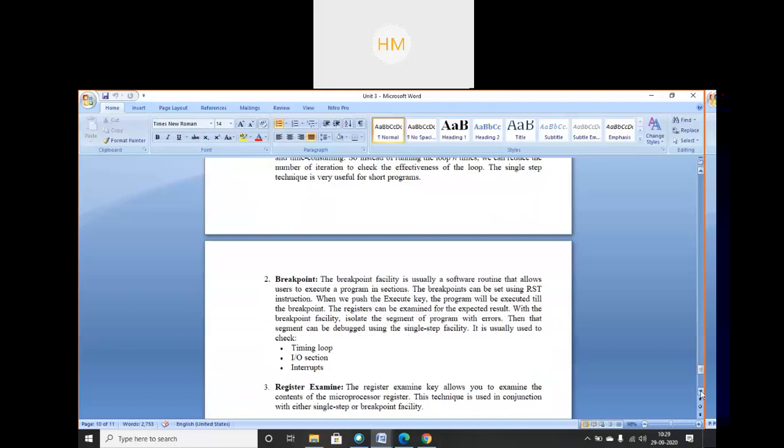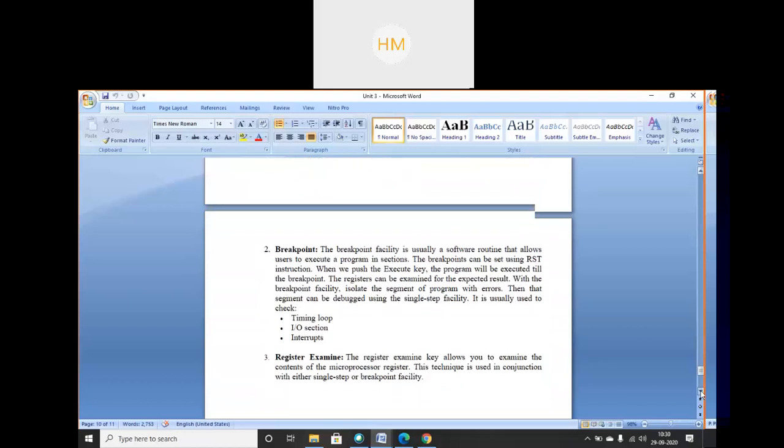Breakpoint. The breakpoint facility is usually a software routine that allows the user to execute a program in sections. First it will divide the program, then it will start executing that program. It can be set using the RST instruction.